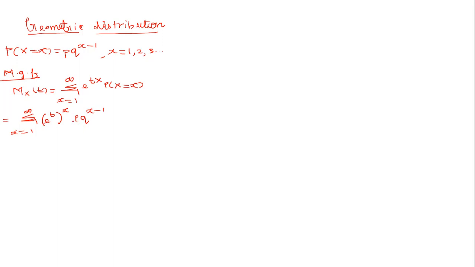Here p is a constant, so we can take p outside; only x varies here.